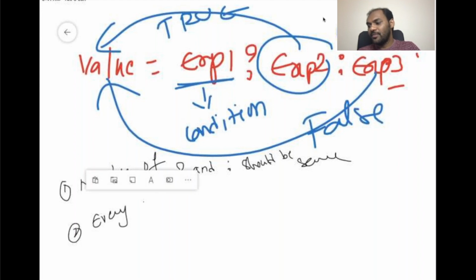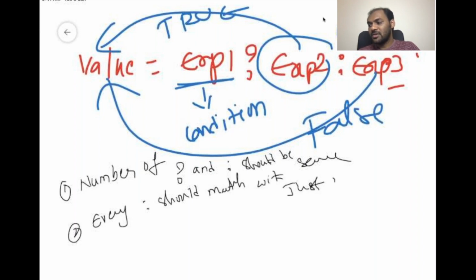Number 2, every colon should match with the just before question mark. Every colon should match with the just before question mark. This is the second condition.